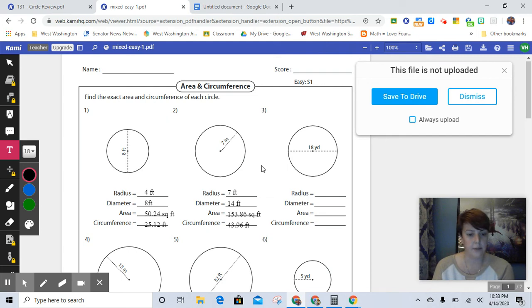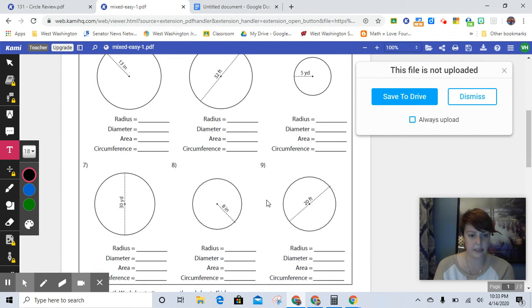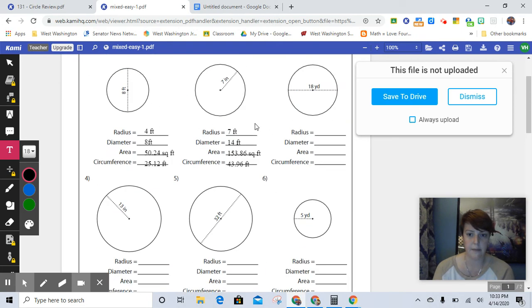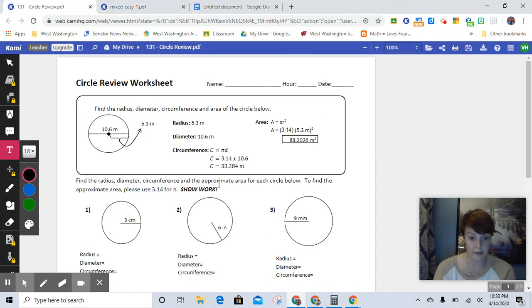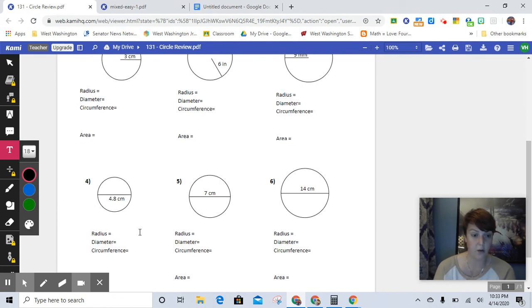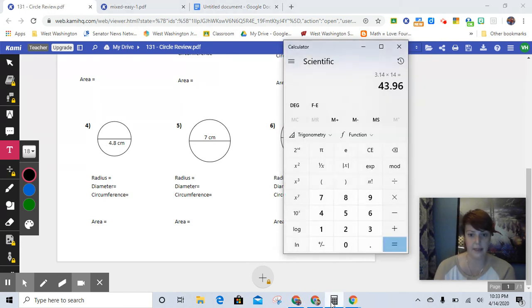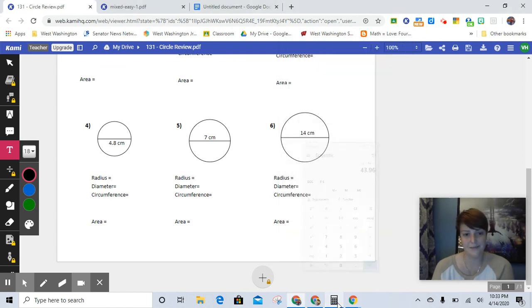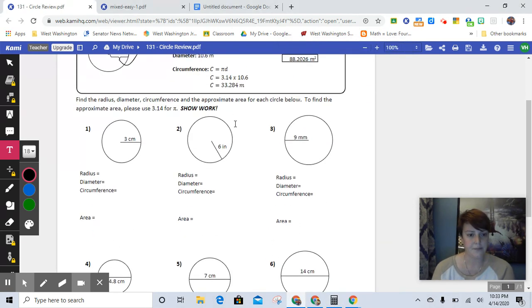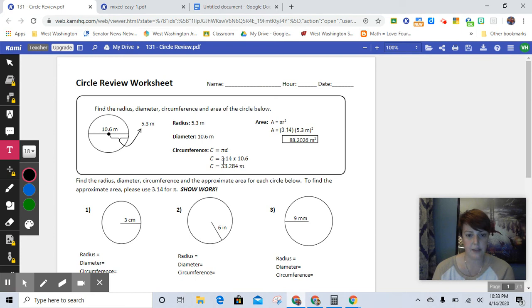Alrighty, so those are pretty straightforward. I want to see if there's any here with a decimal on it. There's not. Okay, all of these ones are super duper easy. The ones that you're going to have, oh no, not a decimal. Again, not a big deal. You just take that and divide it by 2 in your calculator. And that's pretty much all it is, you're just multiplying using the formula.